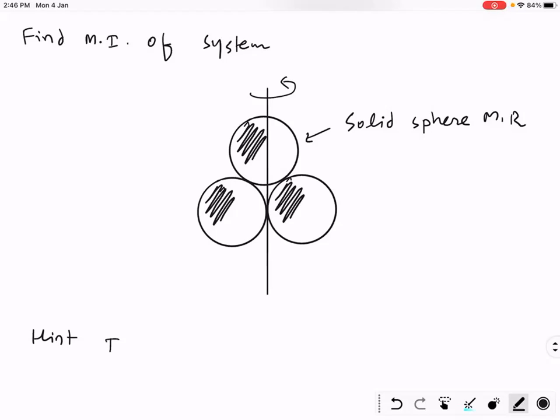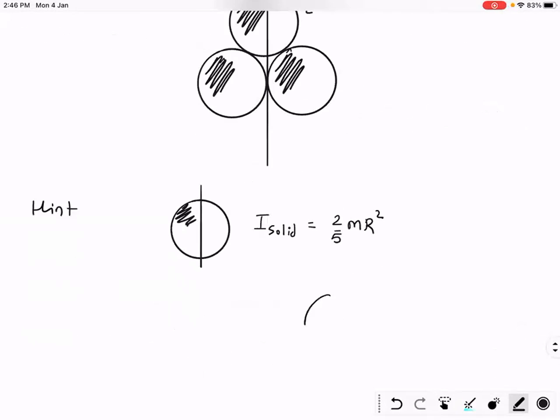Okay, hint is moment of inertia of solid sphere is. What is moment of inertia of solid sphere? Chinmay. Very good. 2 by 5 mr square. Everyone speak. Moment of inertia of solid sphere 2 by 5 mr square. And hollow sphere? Hollow sphere 2 by 3 mr square.